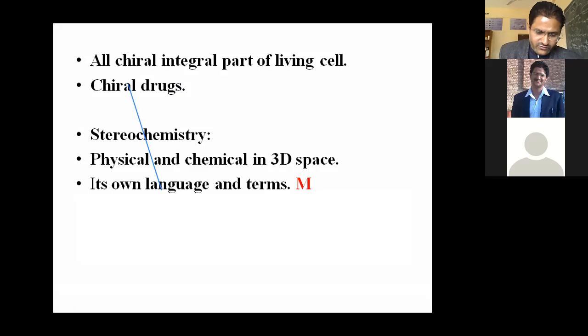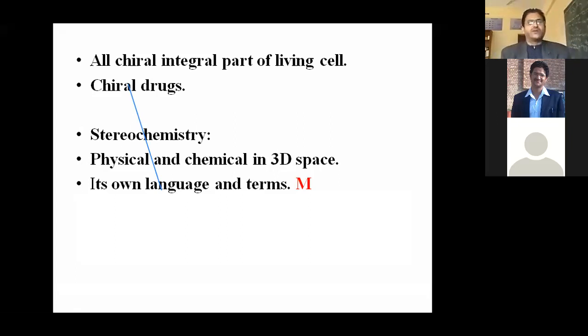And I already told, if we focus on drugs, because it is a big industry, the drug industry or pharma industry is a big industry, right? And maximum time all drugs are chiral. It means, as I already discussed about the side effect problem, there are two compounds with drugs: one is dextrorotary and the other is levorotary. And I already told about the reason for side effects of allopathic medicines.